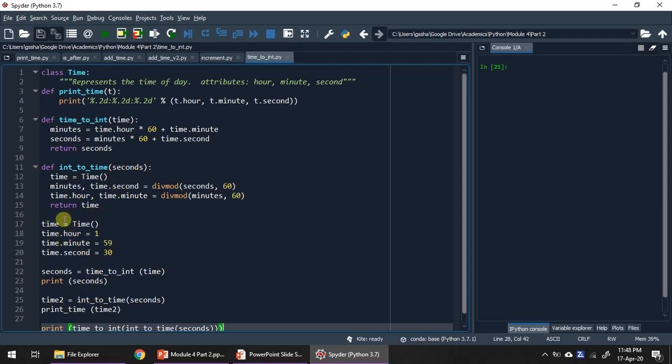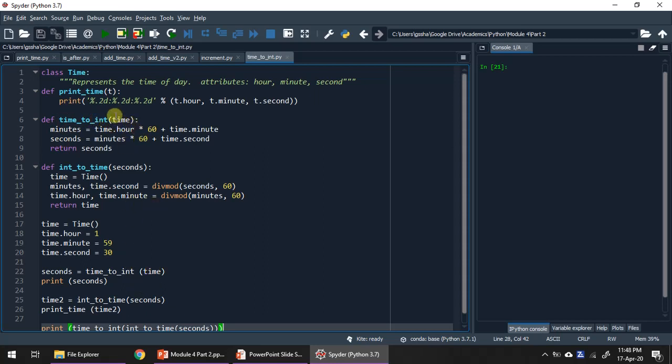We shall start analyzing the main program. One time object is defined, and 1 hour 59 minutes 30 seconds is assigned to the time object. Now we have to convert these 1 hour 59 minutes 30 seconds to the overall seconds by calling the time_to_integer function, and we are going to pass the time object as the parameter.